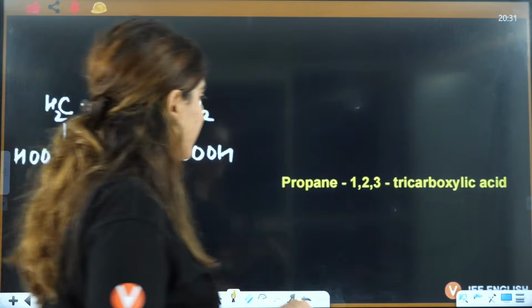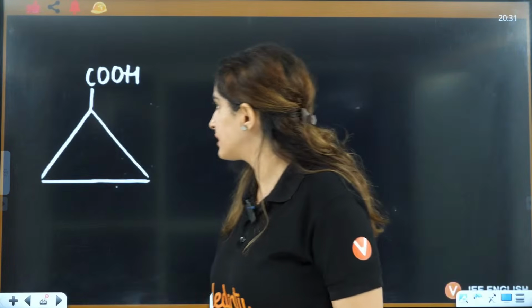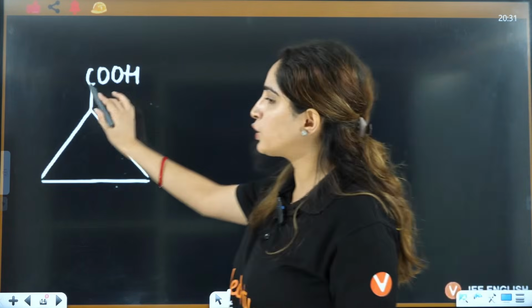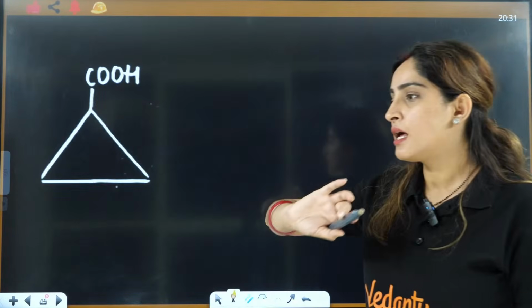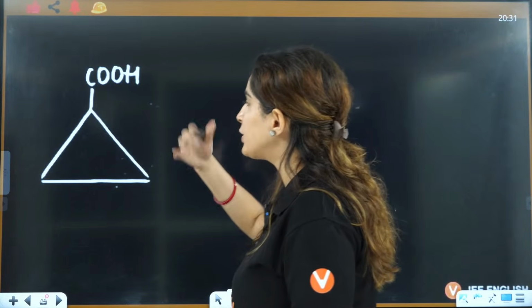Right, that we'll do in the end. Propane 1, 2, 3, tricarboxylic acid. Right. What about this one? This is linked to a ring here. Now, how will I do that?